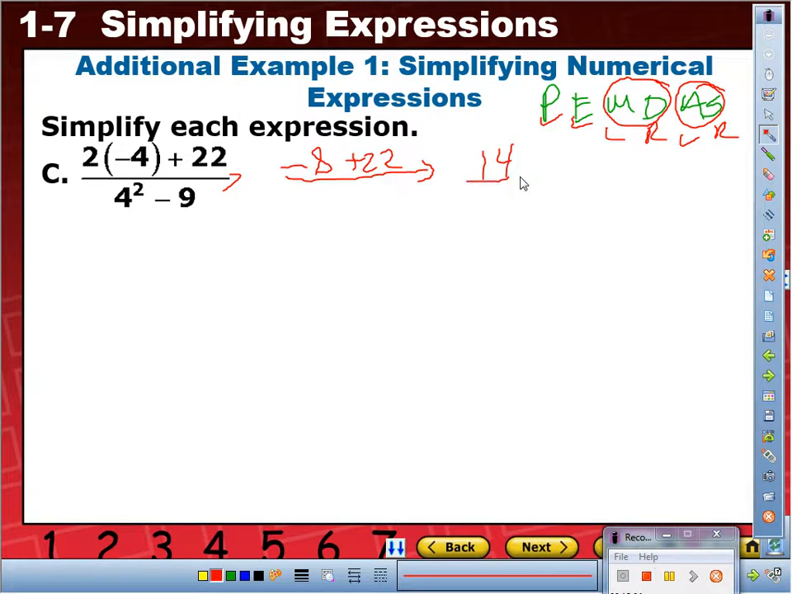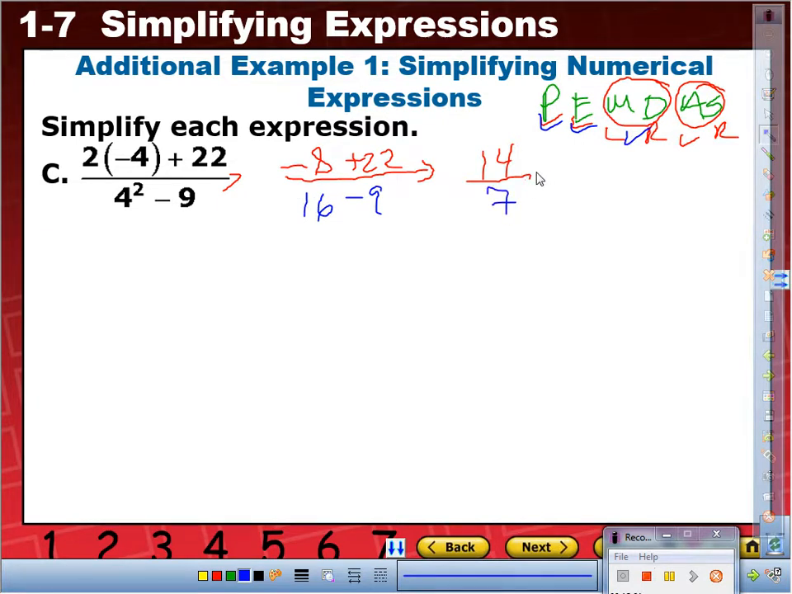Am I done with the numerator? Yes. So now I focus on the denominator. Any grouping symbols? No. Exponents? Yes. 4 squared is 16 minus 9. We skip multiplication because there is none, or division, and we go to addition and subtraction. That is 7. And at the end, simplify. So therefore, we're left with 2.